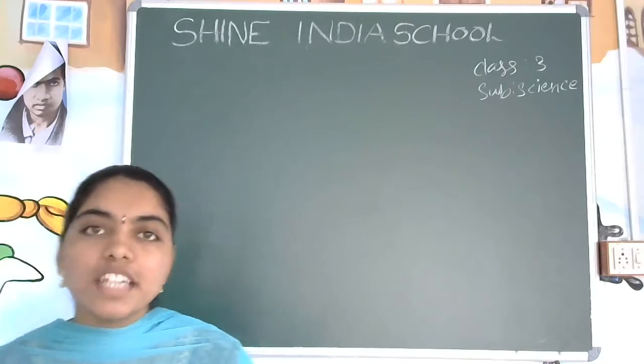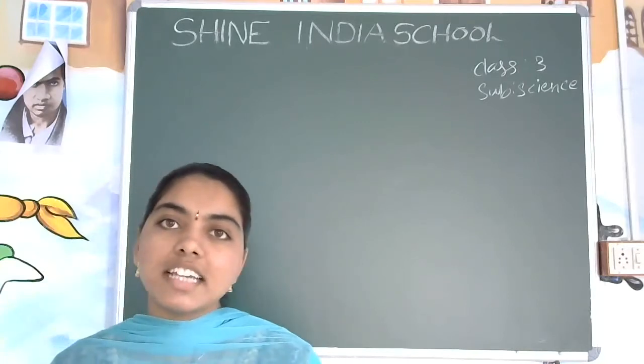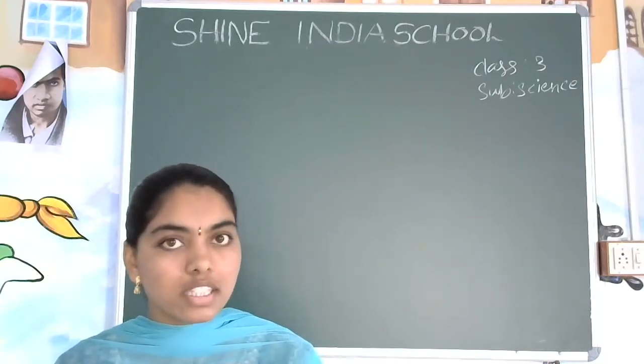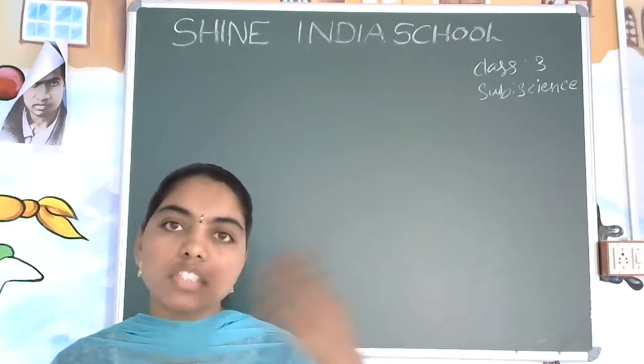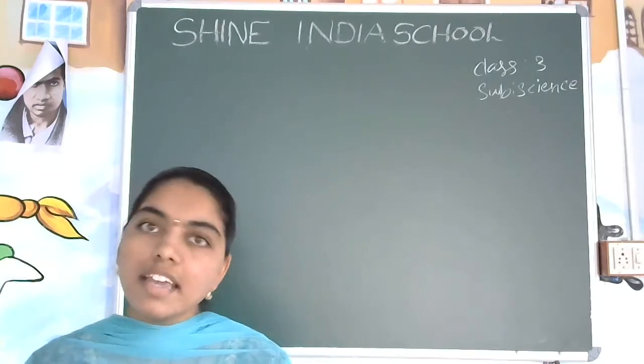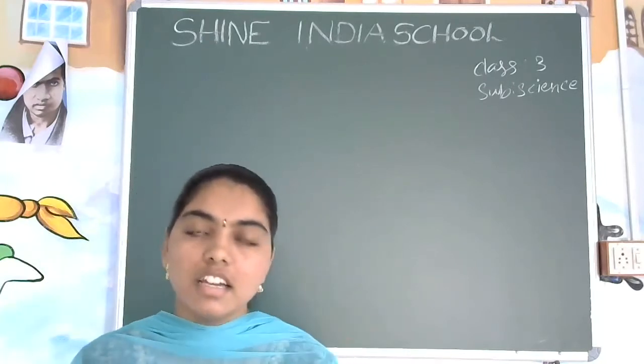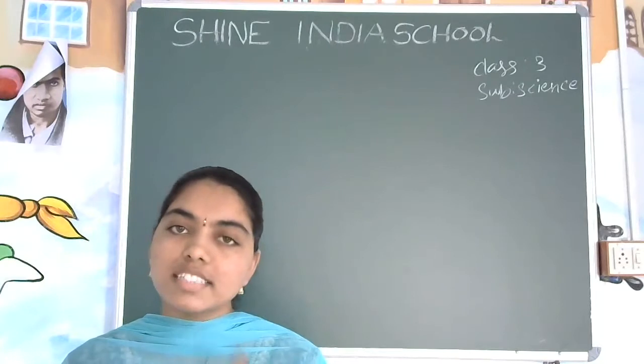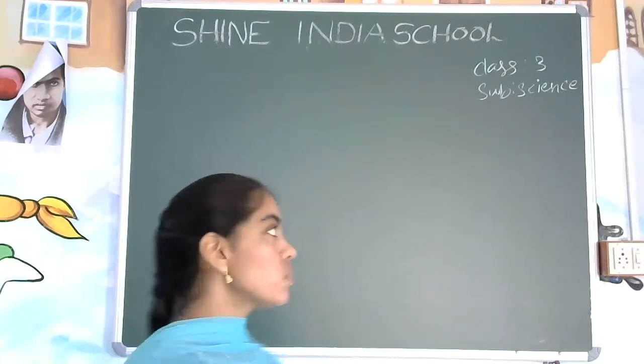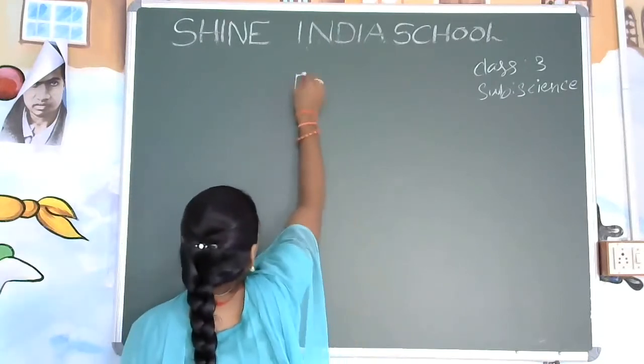What is the meaning of germination? If the seed gets enough water, air and sunlight, it grows into a new plant. That is called germination. We learned about all these things in yesterday's class. Today also we are going to learn the same topic, that is fruits and vegetables.